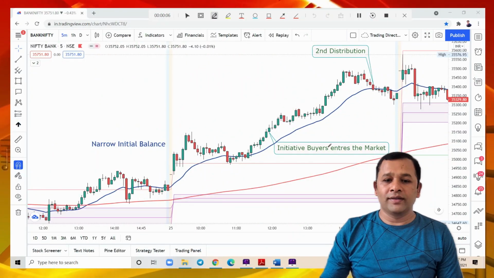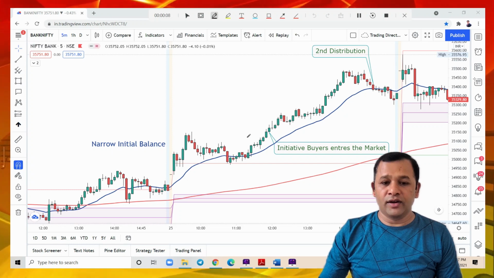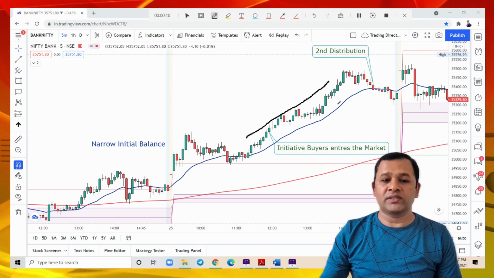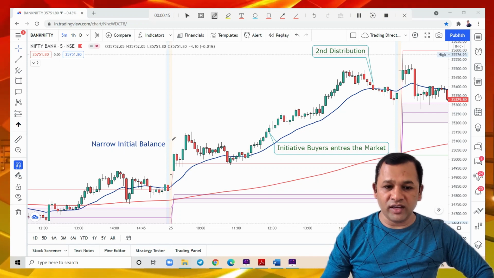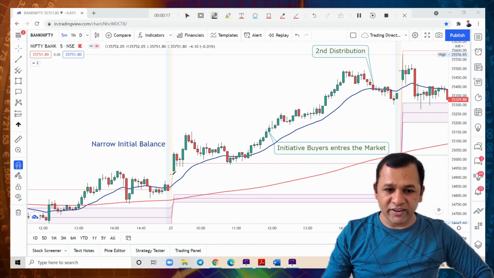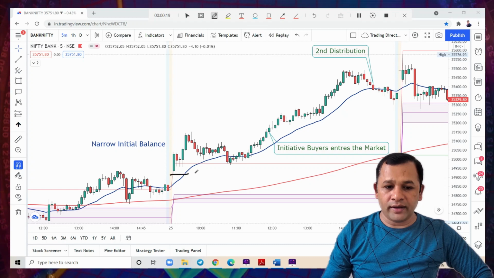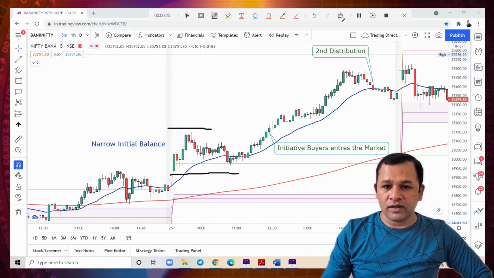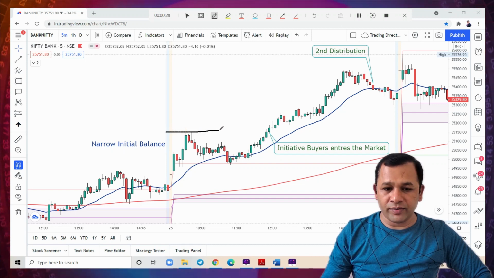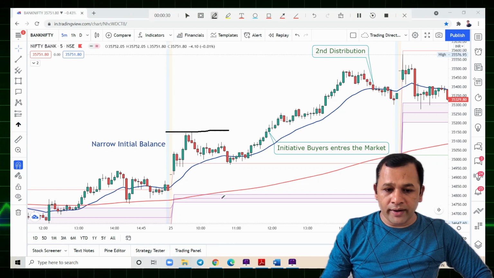Here we are seeing a half trending day. During this half day, the market was trending. But remember, during the initial period, you can see the market started at 9:15 and formed a range. Somewhere here it has formed a range, and if we consider this one, this is the initial range it formed.